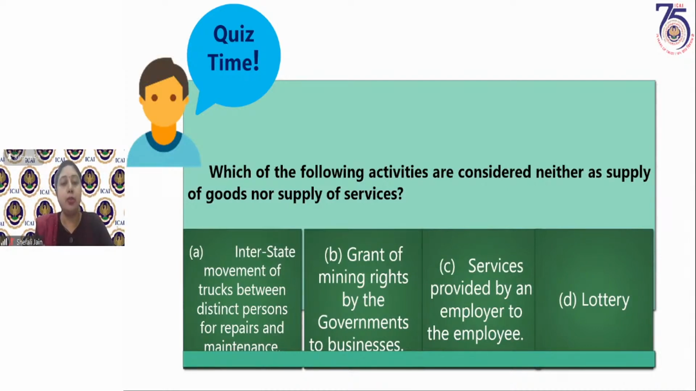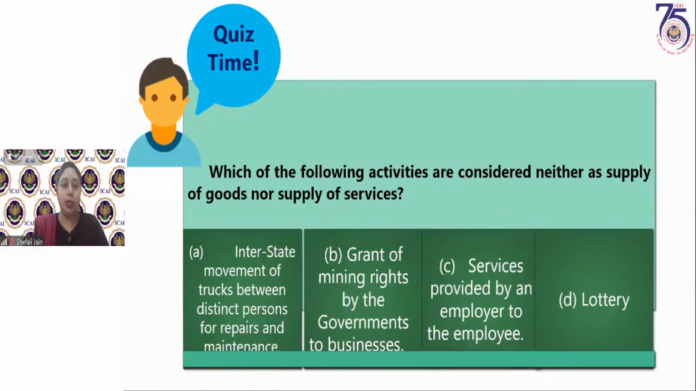Option B, grant of mining rights by the government to businesses. Now, if a government is providing a license for mining or rights to the businesses for mining, then this is nowhere mentioned in Schedule 3 or any notification or any circular. It is only the license to sell alcoholic liquor for human consumption which is included in non-supplies, but otherwise it is a supply. So this is not a non-supply.